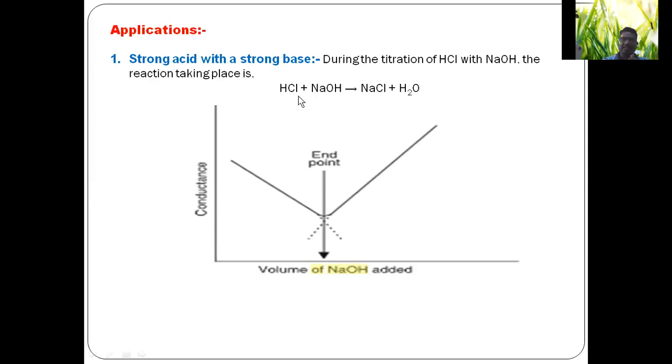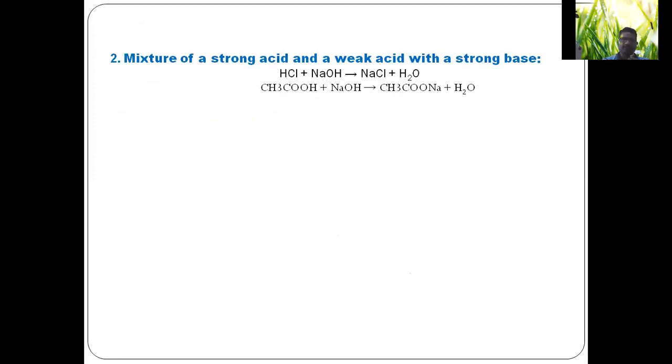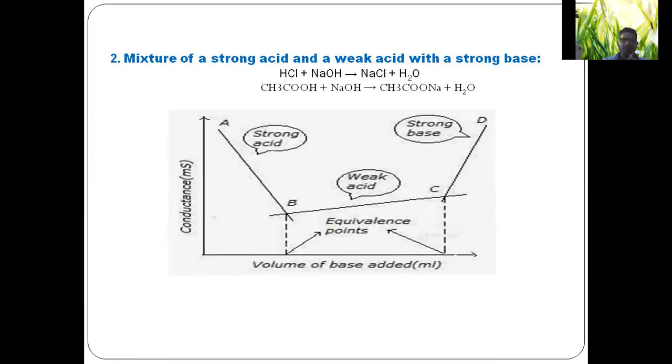By knowing the concentration of NaOH, we can calculate the amount of HCl present in a given solution. This is one of the applications of conductometry. And the second application is a mixture of a strong acid and a weak acid with a strong base. During the titration of a mixture of acids with a strong base, first HCl, a strong acid, reacts with the strong base and forms NaCl and H2O.